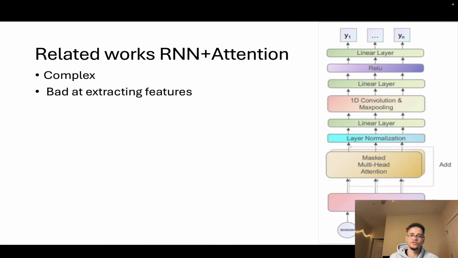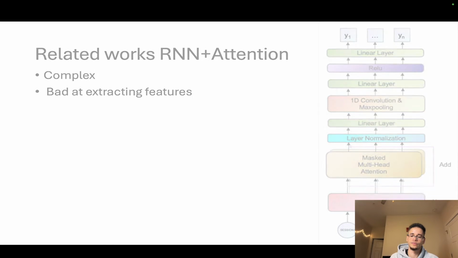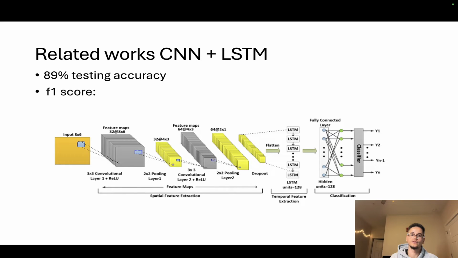The architecture. One of the architectures that we did not use was the RNN attention model because it was bad at extracting features and it was too complex. Therefore, it allowed the CNN plus LSTM models to come in, because the CNN part would extract the features and the LSTM would remember the past packets and therefore deal with them accordingly.